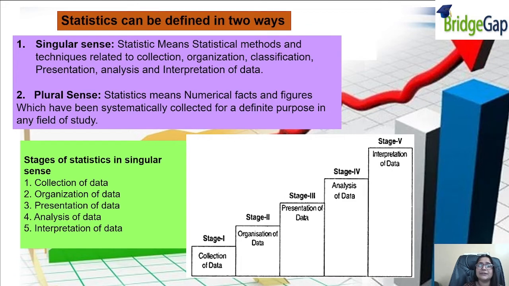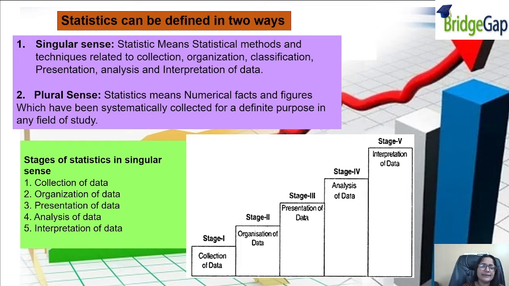And in the plural sense, it means numerical facts and figures. We have the facts, we have the figures, and then we have to systematically collect them for a definite purpose in any field of study. In singular we have to collect, organize, classify and present. It is the whole process. But in plural, we are just collecting the numerical facts and then talking about them with a definite purpose in any field of study. Whatever our aim is to study, we have to handle it that way.